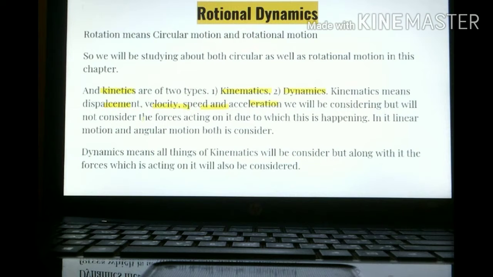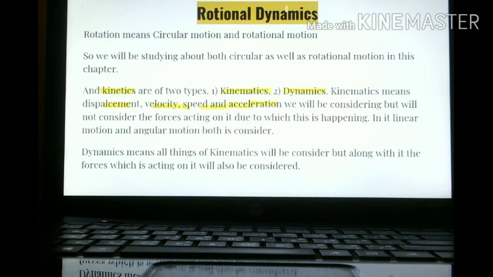In kinematics, they are not considering how this displacement, velocity, speed, acceleration is being taken care of, means what force has been acting on it, due to which displacement, velocity, speed, acceleration is changing. In kinematics, both linear and angular motion are considered. You might be knowing linear motion. We will be seeing angular motion in this chapter in the next slide.